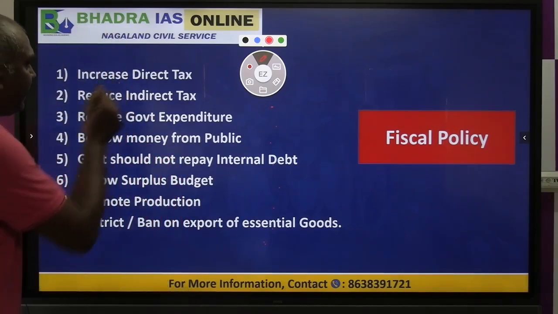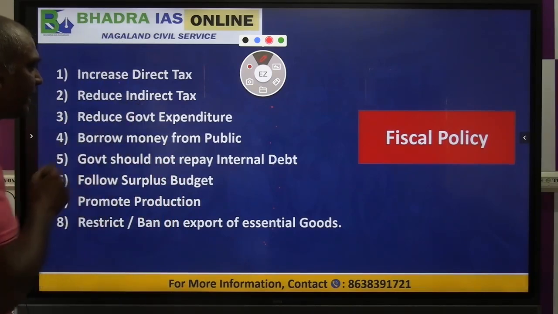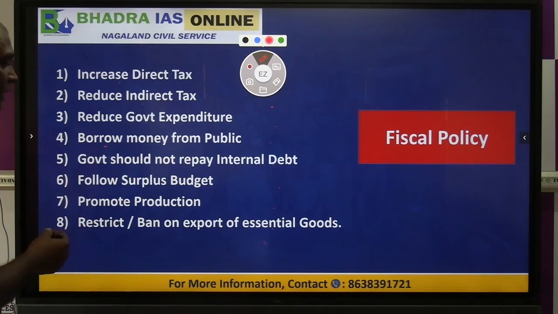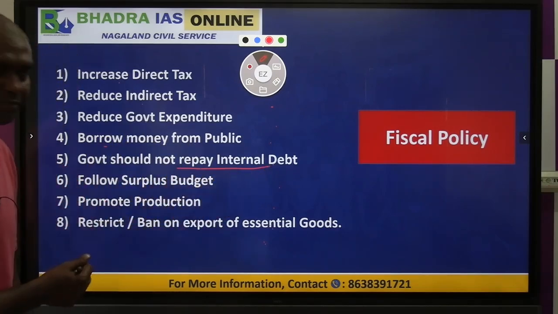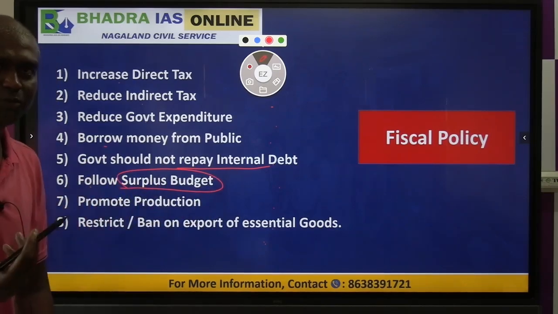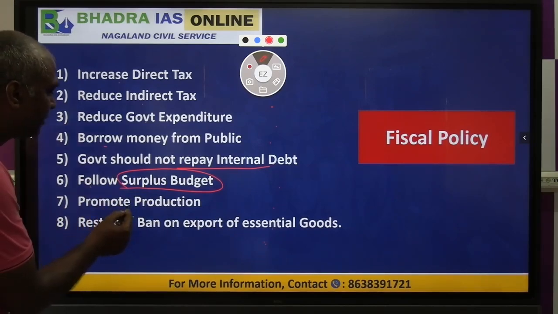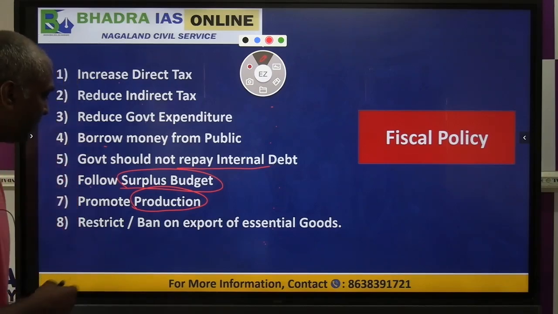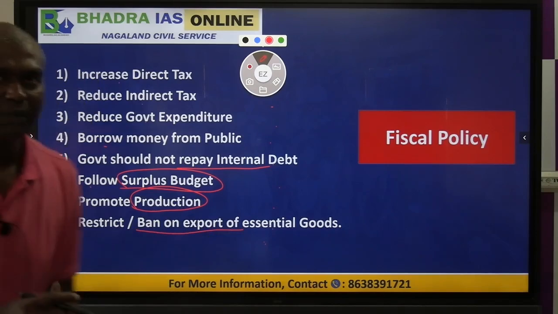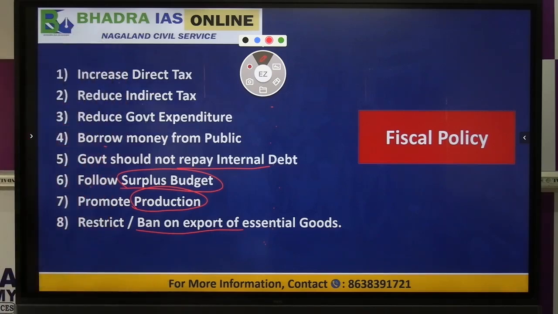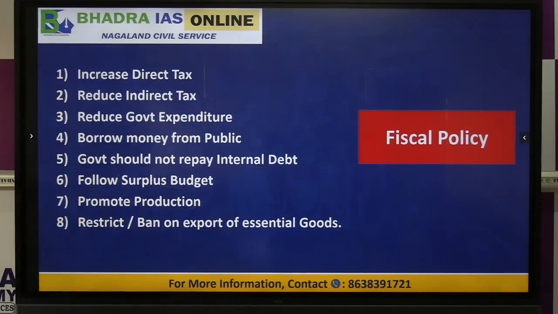Government should increase direct tax, reduce the indirect tax, reduce government expenditure, and borrow from the public. Government should not repay internal debt, and government should follow surplus budget, collect more money, spend little. Government should promote more and more production so that supply side problem can be taken care of, and restrict or ban export of essential important goods. So these are the measures that should be taken by government for fiscal policy.